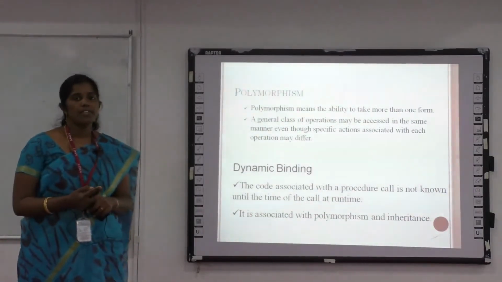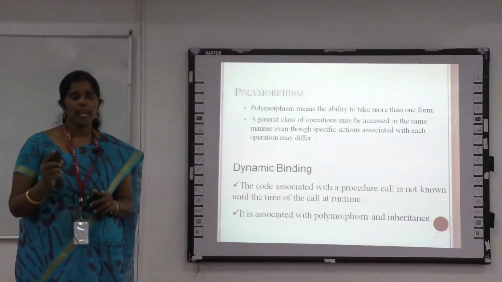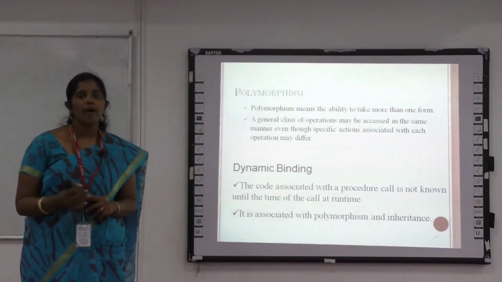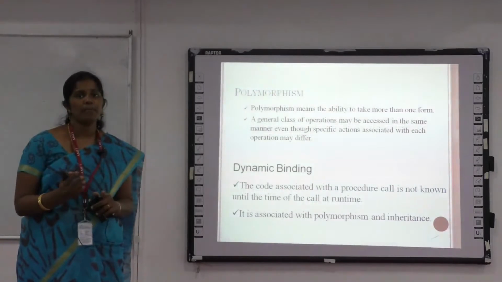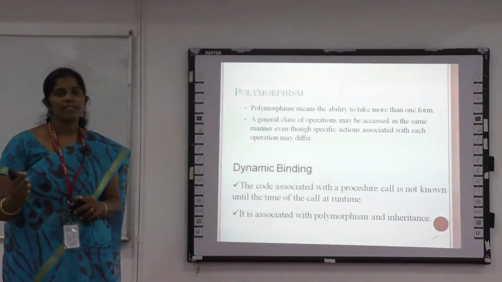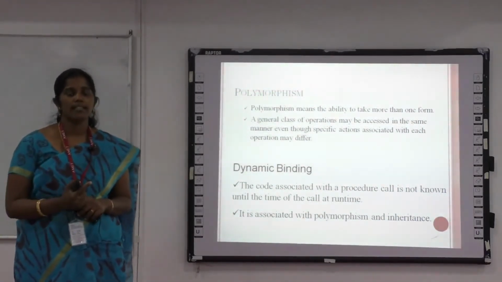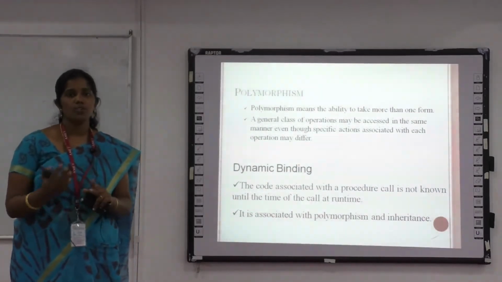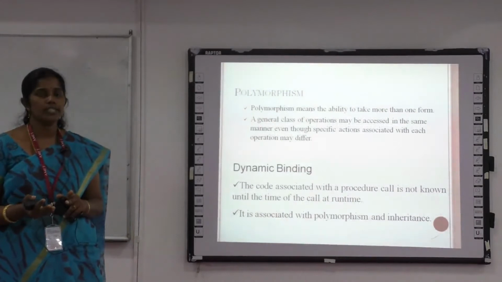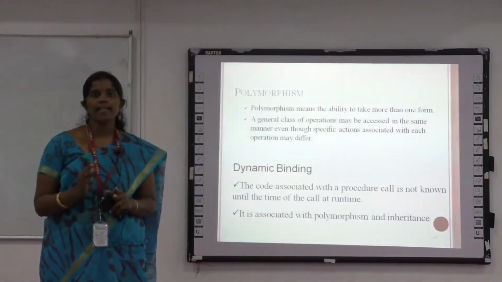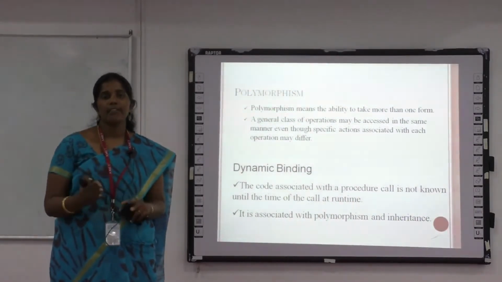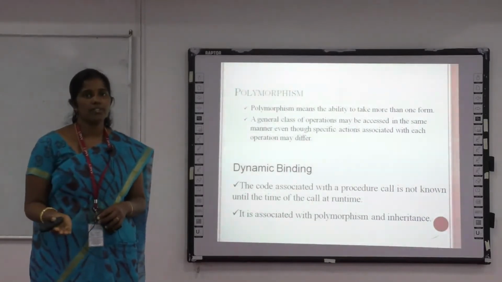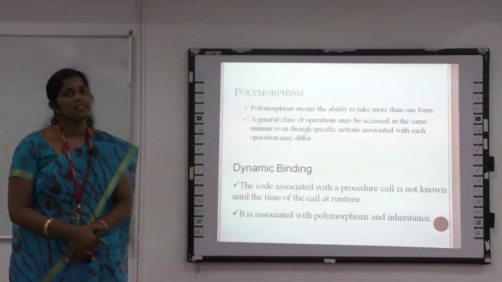It depends upon the situation. For example, if I give you two integer numbers, you have to add them: 5 plus 7 means I am adding 5 and 7, and the corresponding value is 12. If I am asked to add two strings, what will you do? Dinesh plus Kumar means you are concatenating two strings. So the add operation takes different behavior depending upon the situation. Polymorphism does this in a very good way.